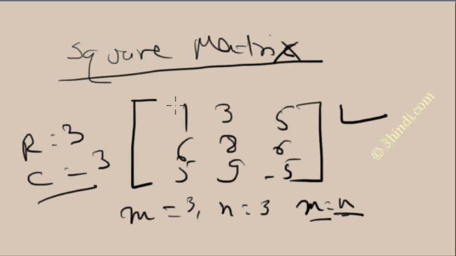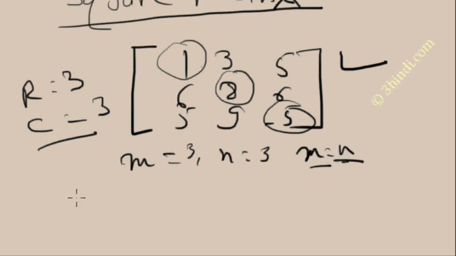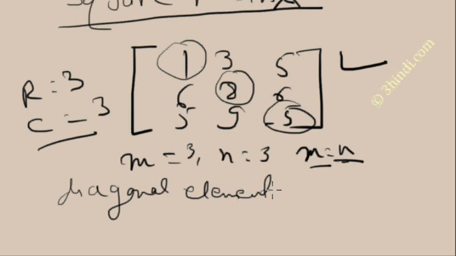You start from the first element, then the middle, and then the corner, making a diagonal. Whatever elements lie on it are called diagonal elements. So the diagonal elements are 1, 8 and minus 5.